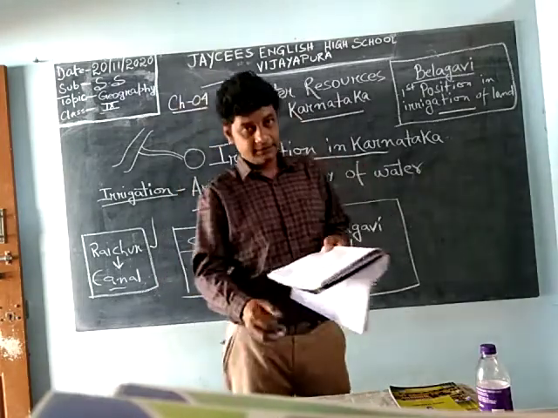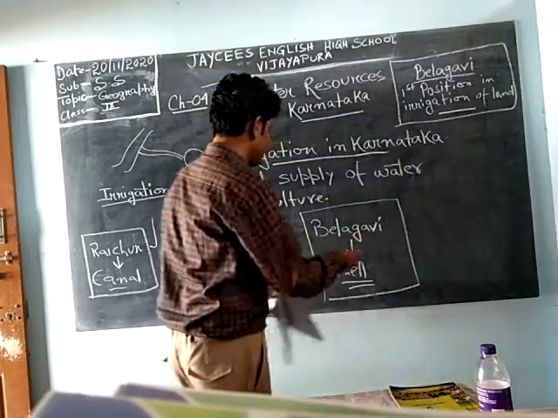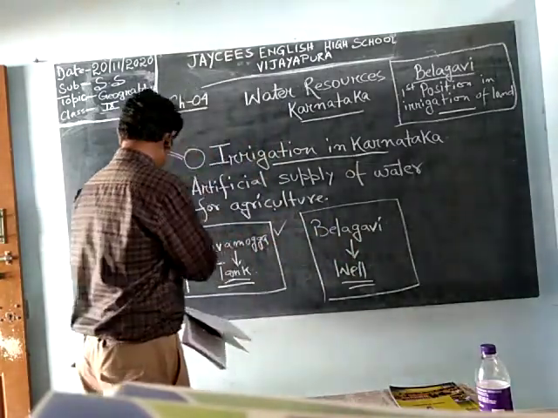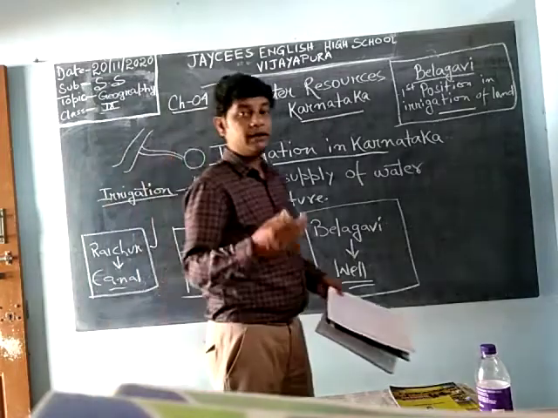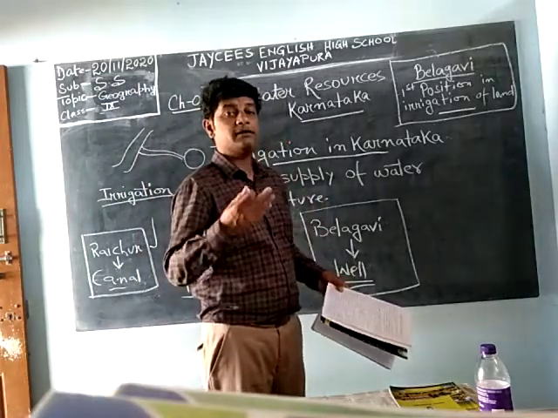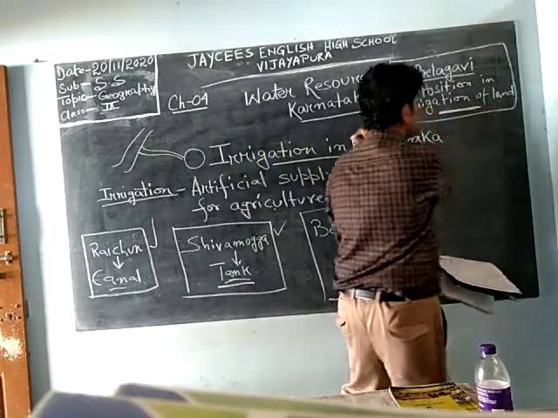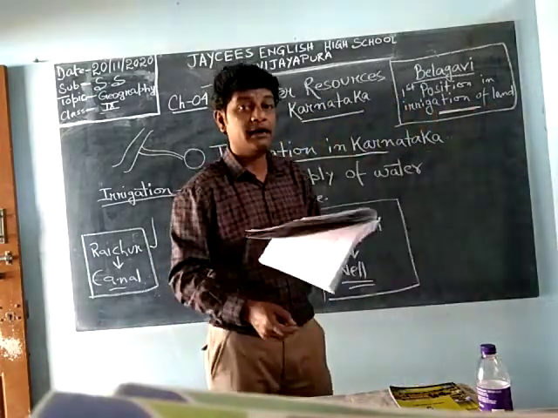These three practice canal, tank, and well, as well as all types of irrigation, but Belagavi stands at the first position for irrigation in Karnataka.